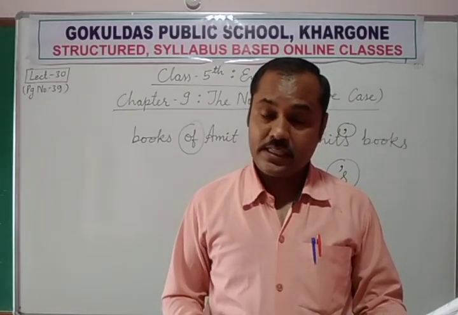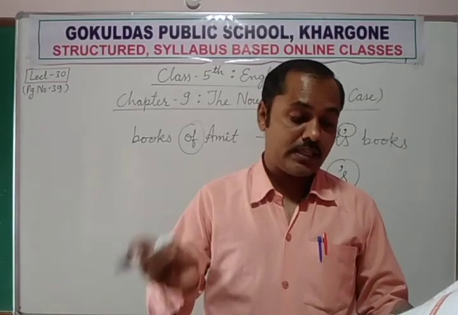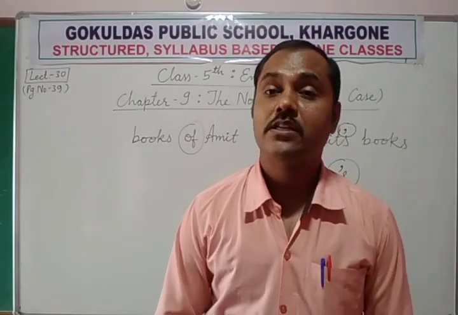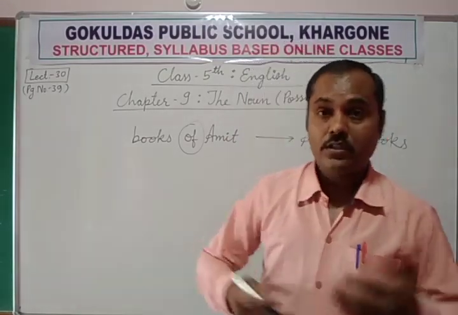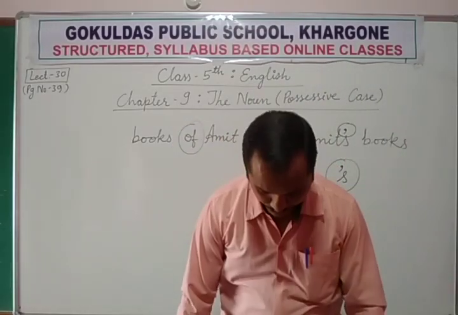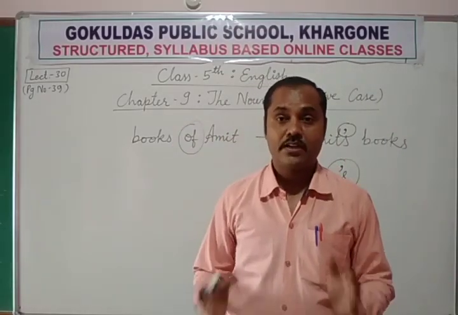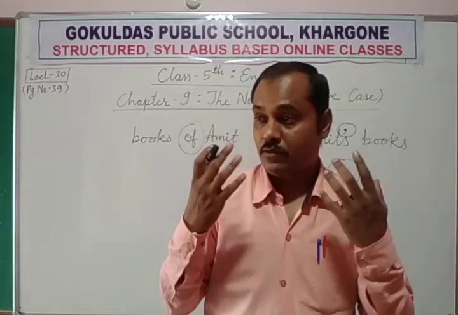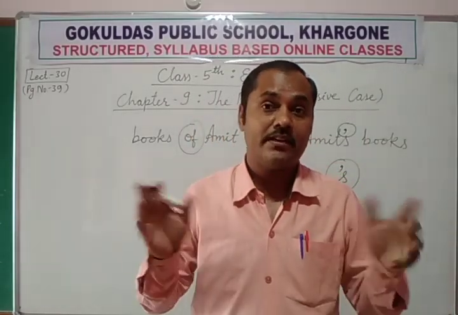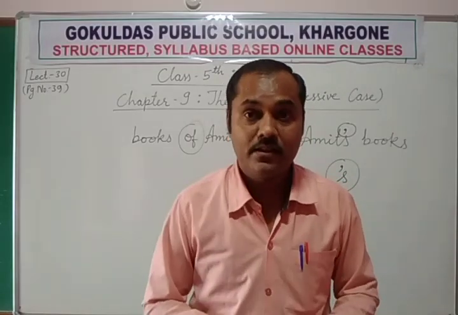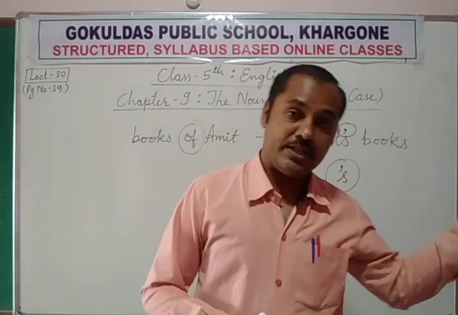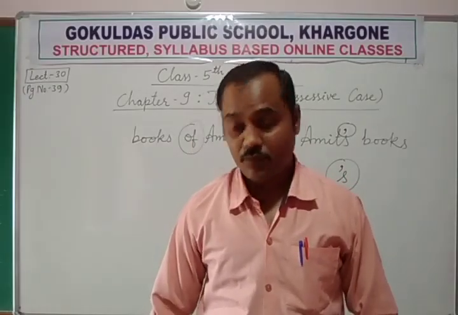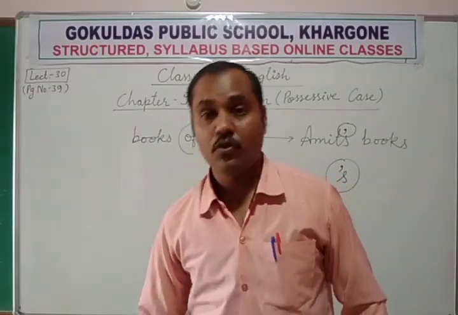Queen. Queen is again a singular noun. The queen's gown was very expensive. Now you know what is gown. Gown is a long frock type wearing, which generally, if you have seen some cartoons or some serials of fairies and kings and queens, especially British, they wear a long gown which touches the floor.